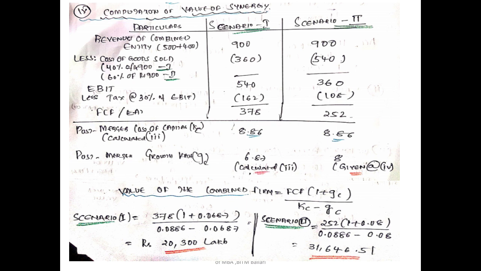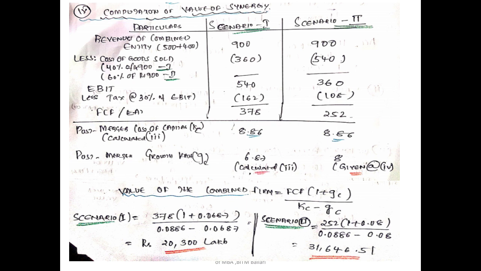Then less the 30% tax on EBIT, that is 162. So the future cash flow would be 378. Similarly in scenario 2, EBIT is 360, less 30% tax of 108, so the future cash flow comes out to be 252. So I have calculated the future cash flow for scenario 1 and scenario 2. Once I have the future cash flows, I need to calculate the value of the firm, which I did in sub question 1.